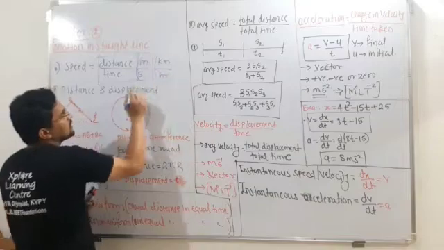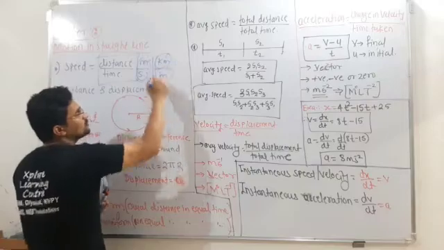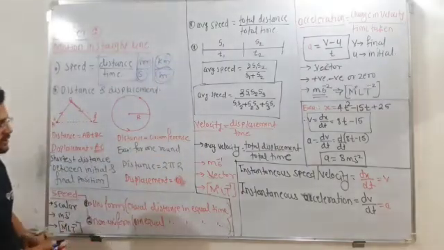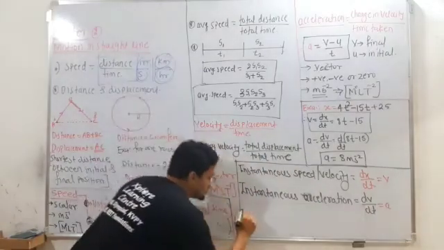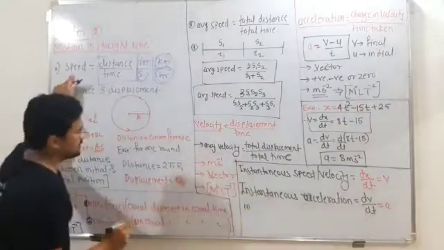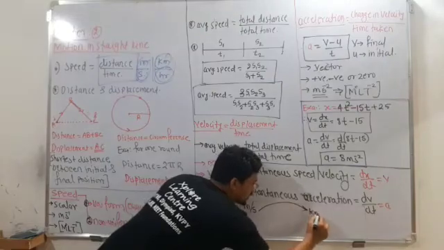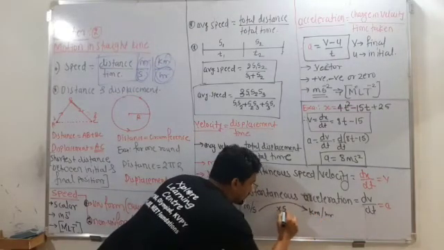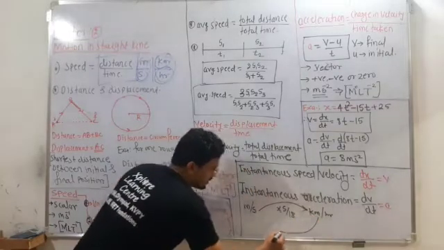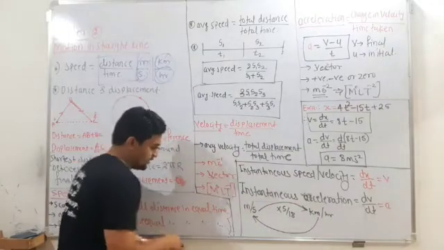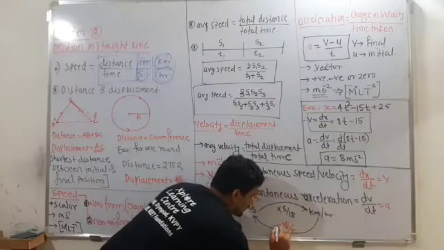So there is a relation. If the distance is in meters, then time should be in seconds. If the distance is in kilometers, then time should be in hours. If the speed is given in meters per second, you can convert it into kilometers per hour by multiplying by 18 by 5. And if the speed is given in kilometers per hour and you want to convert it into meters per second, then you have to multiply by 5 by 18.